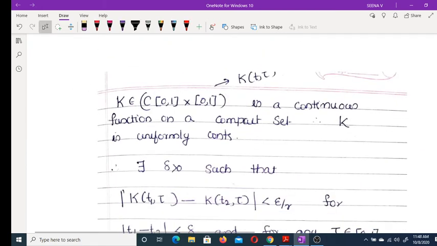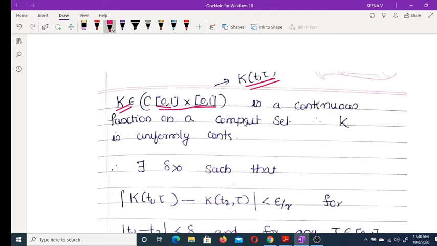For this, consider our k(t, τ). Here, this is on [0,1] × [0,1]. This is a closed interval and it is a compact set, and also k is a continuous function on a compact set. A continuous function on a compact set is uniformly continuous.